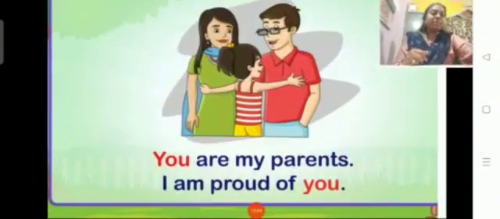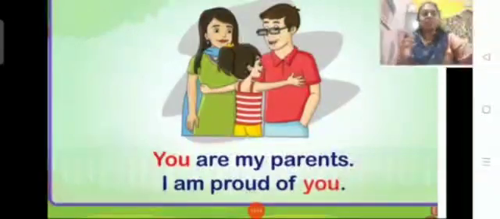You are my parents. I am proud of you. Here, the girl is talking to her parents. My parents, I am so proud of you. Here she is talking about father and mother. It is more than one in the sentence, isn't it, children? So here I hope you understood. You is used for one or many.